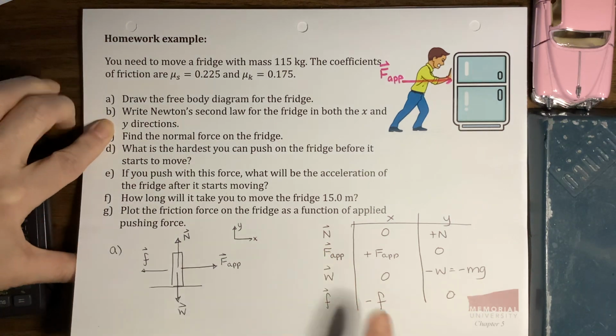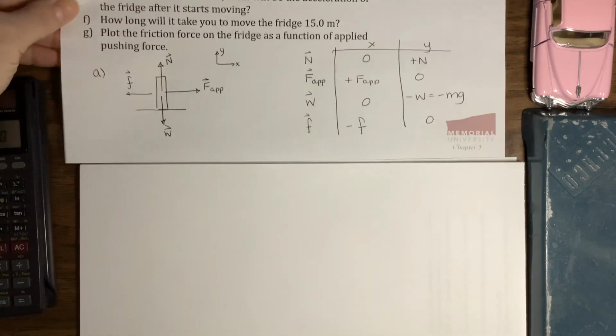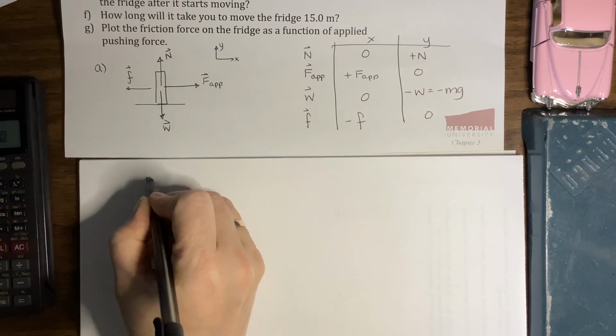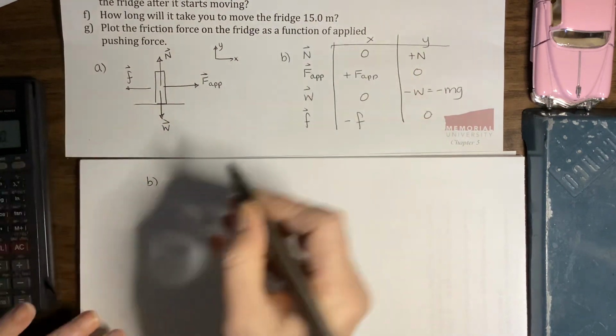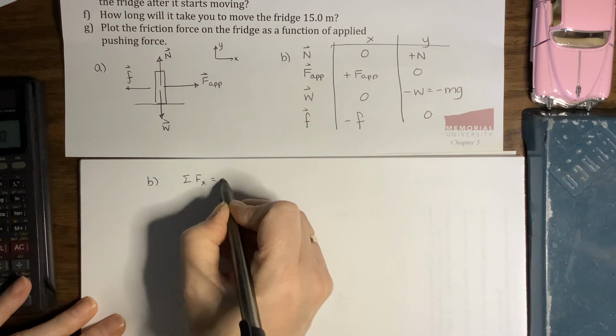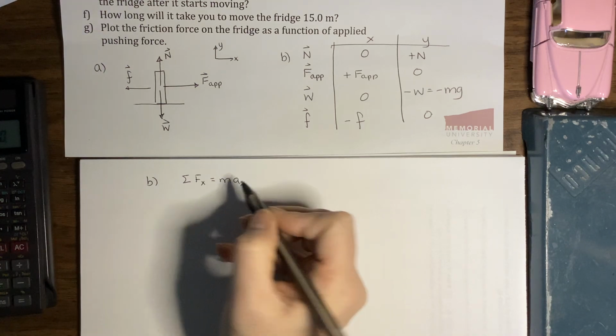We want to write Newton's second law. So the sum of the forces is ma here. The sum of the forces is ma here. So part B, this is also part B, I suppose. Sum of the forces in the x direction is mass times acceleration in the x direction.